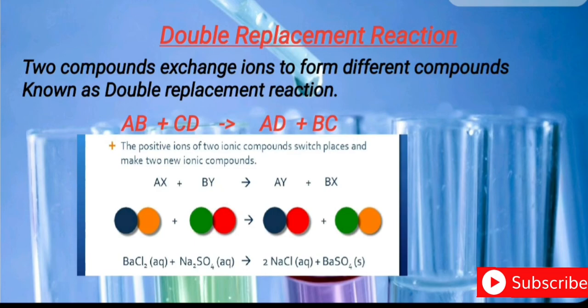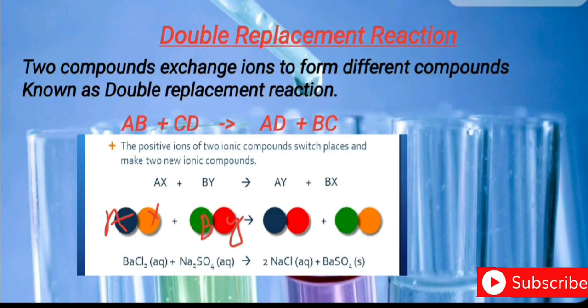You can see the example here. In this example, AB plus CD will give you AD and BC. Or another example, you can see AX plus BY will give you AY and BX. Suppose the black ball is your AX, when it reacts with B and Y. A is a positive ion or cation.